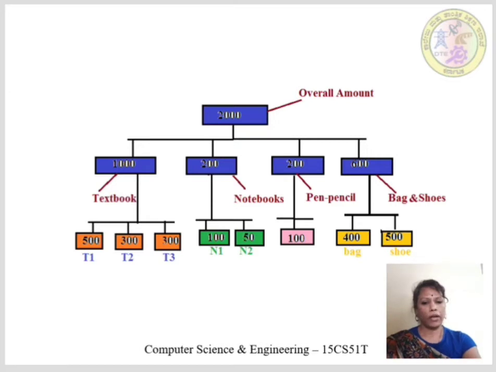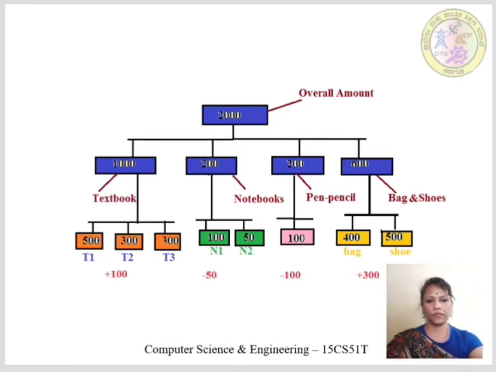Finally, for bag and shoe purchase, you need 400 for bag and 500 for shoe. Here you are getting a shortage of 300 rupees. So after the actual activity execution, you have encountered that you need extra 100 for textbook purchase and extra 300 rupees for bag and shoe purchase.